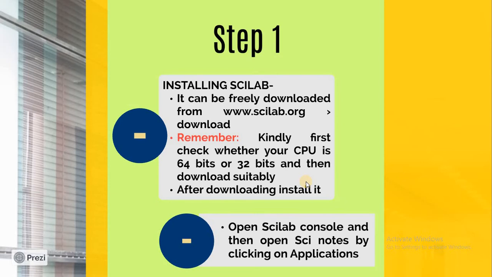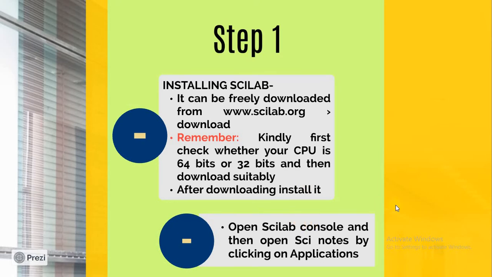When Scilab gets installed, you'll see an icon of Scilab on your main desktop. Click on it. As you click on it, a window will open, which is called the Scilab console. It is simple like any other MS Word window. I'll be showing in the end how it looks.